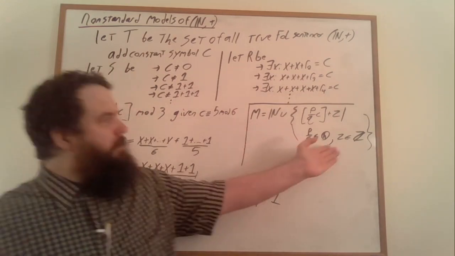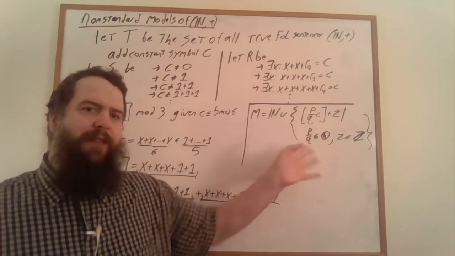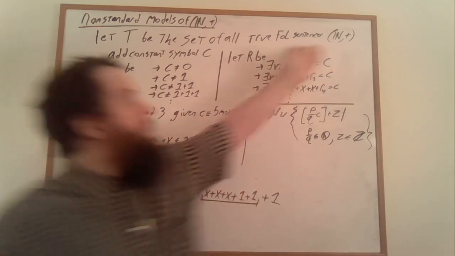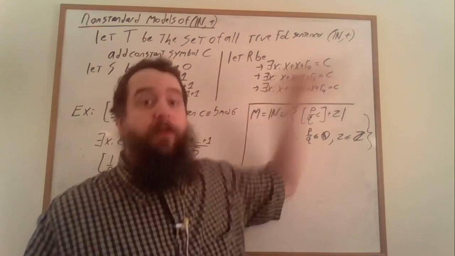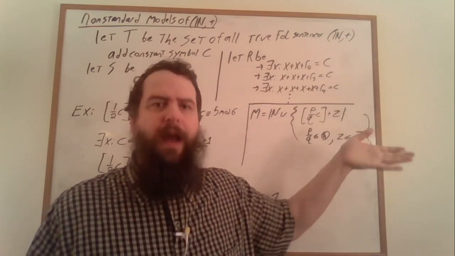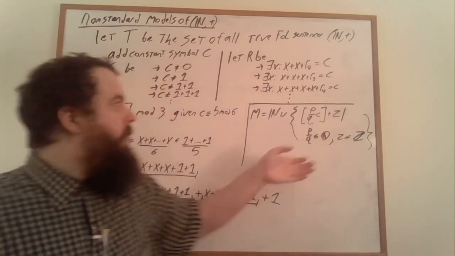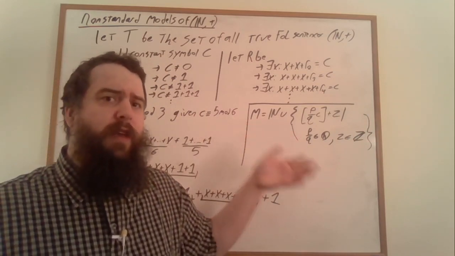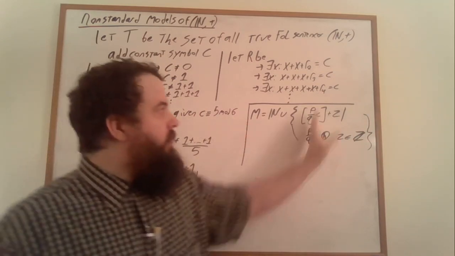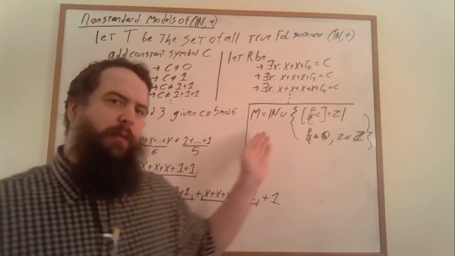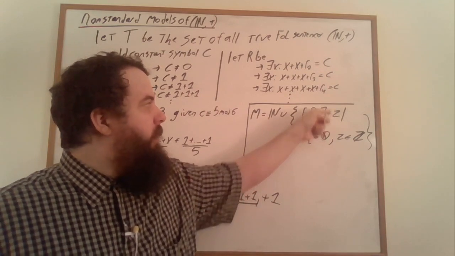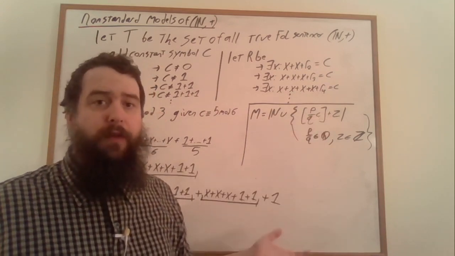So we've added a bunch of elements that we know have to be in the non-standard model by looking at the ways that Presburger arithmetic was closed under things that we could describe in first-order logic. Well, our non-standard model has to be closed under those things as well. It has to be closed under adding and subtracting 1, except we don't have to subtract 1 from 0, and it has to be closed under this multiply by a rational number and round down thing.